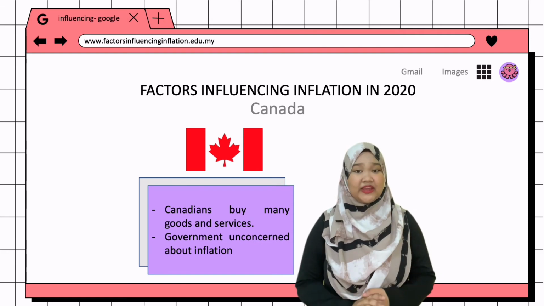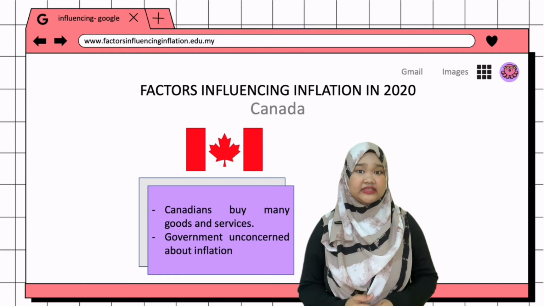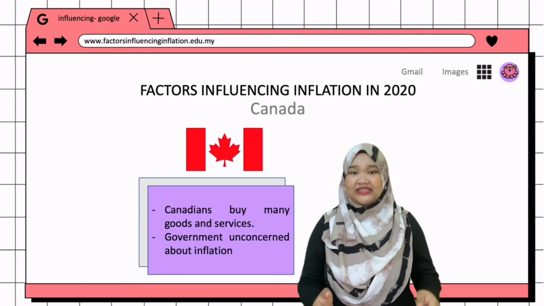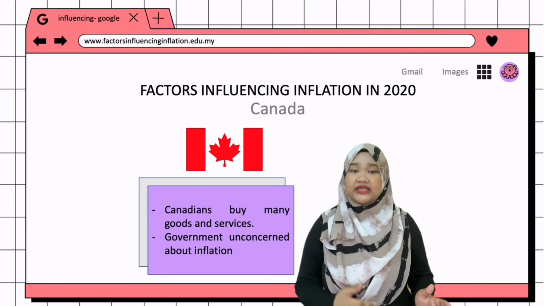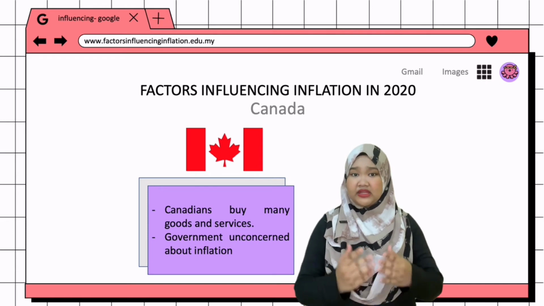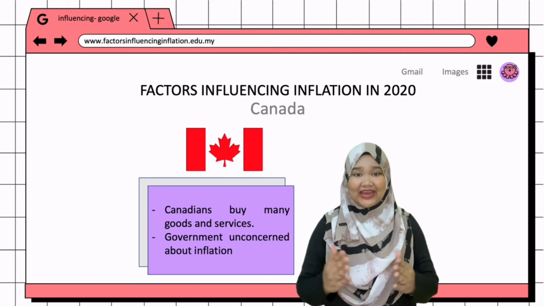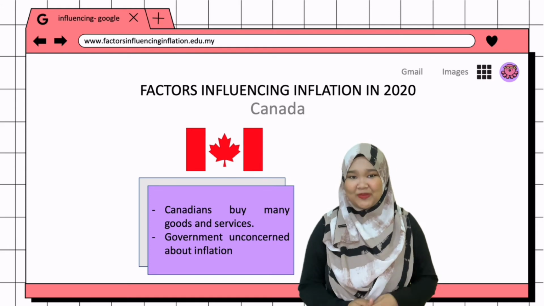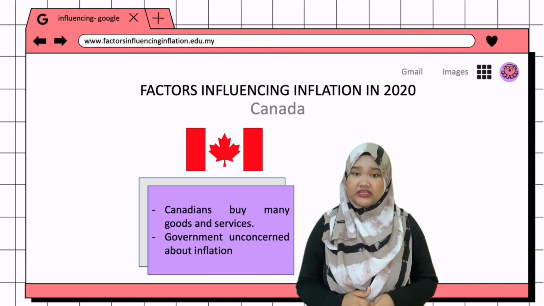In Canada, the factors that influence inflation are that Canadians buy many goods and services, and that the government is unconcerned about inflation. Statistics Canada tracks the prices for a long list of goods and services. Canadians typically consume and buy many goods and services. This will influence the average price of the items added up, known as the Consumer Price Index or CPI. In most cases, Canadians are unconcerned about inflation.